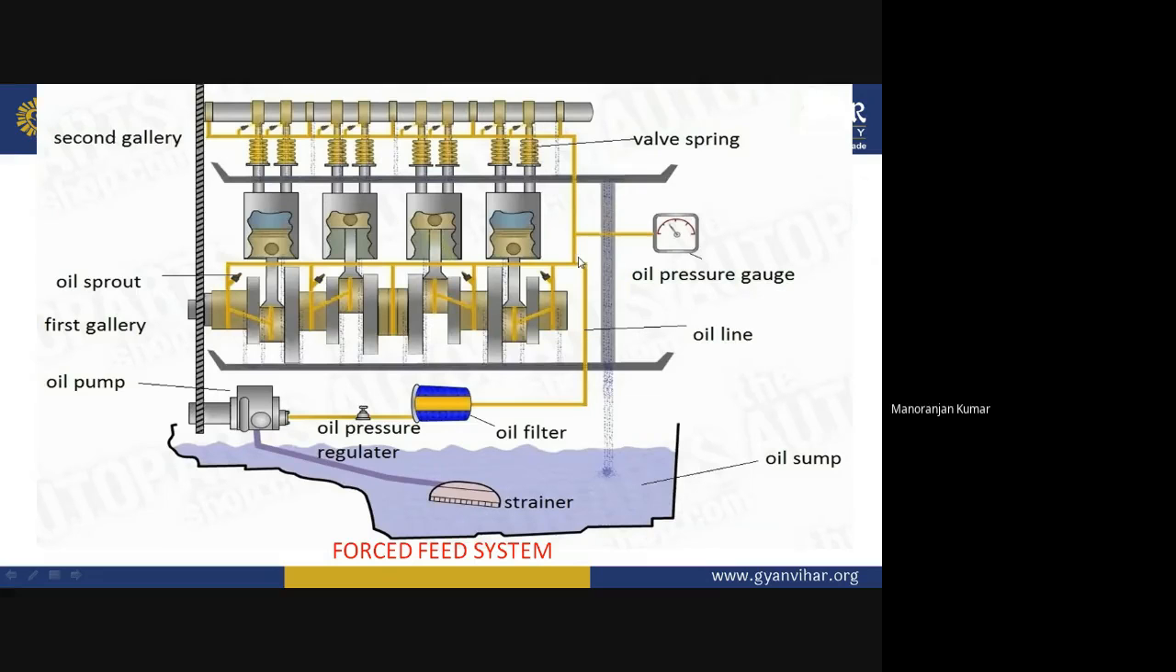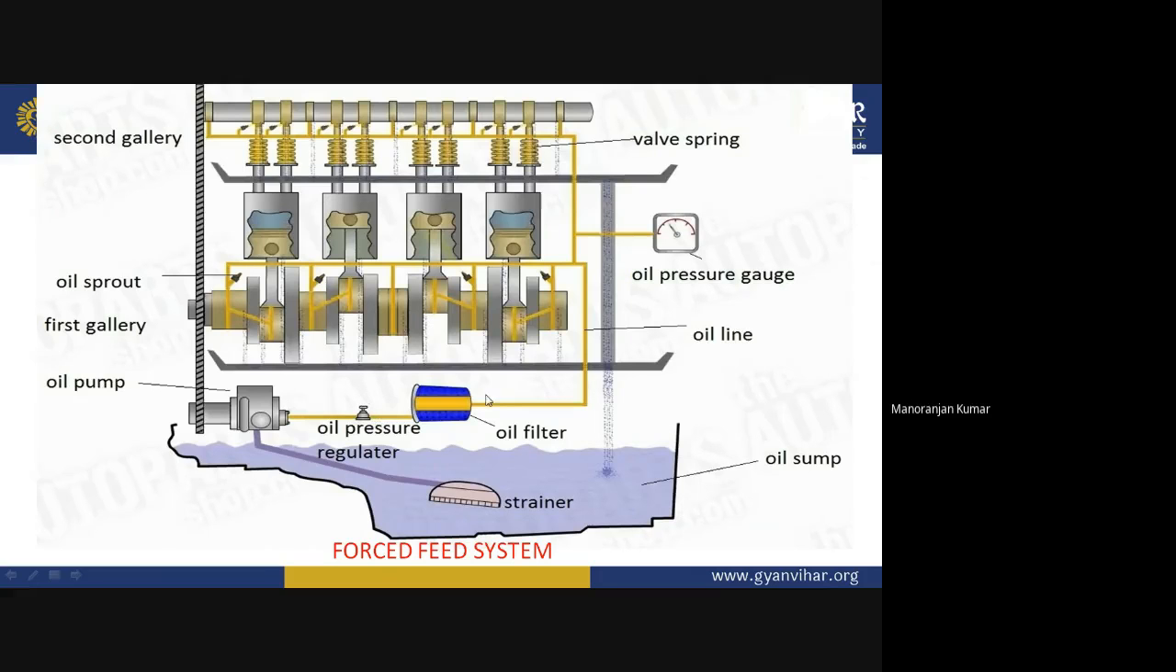So this is the first gallery of the IC engine. In this gallery, you can see there is the crankshaft and connecting rod. This yellow color is the oil line through which oil flows from the oil sump to the components. Now in this oil line, you can see there are different sprouts. This nozzle type of structure is known as the oil sprout. Also, in the crankshaft, some holes are drilled.